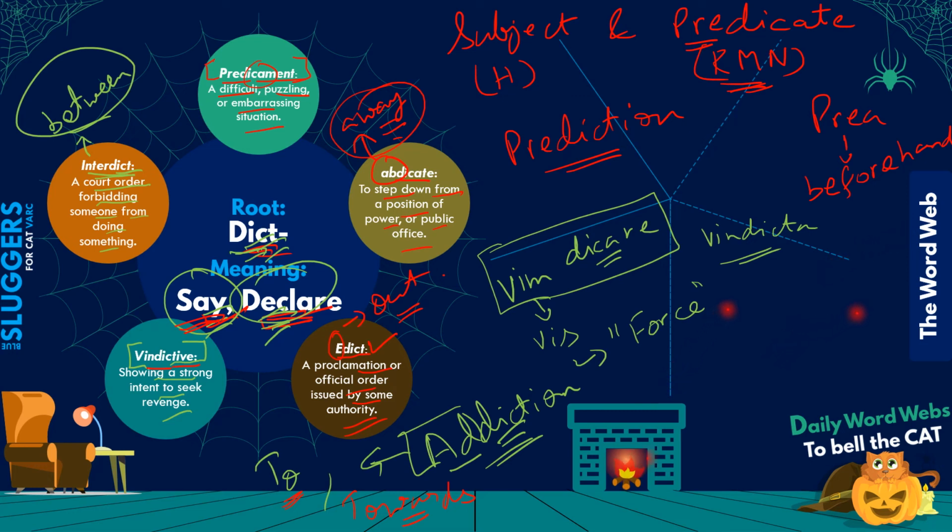So an addiction is basically a case where a person is not able to say no, is always inclined towards a certain activity or a substance, right? So that's addiction for you. So predicament, prediction, predict, abdicate, addict, and vindictive, interdict, and addiction finally. So that's about the words for today.